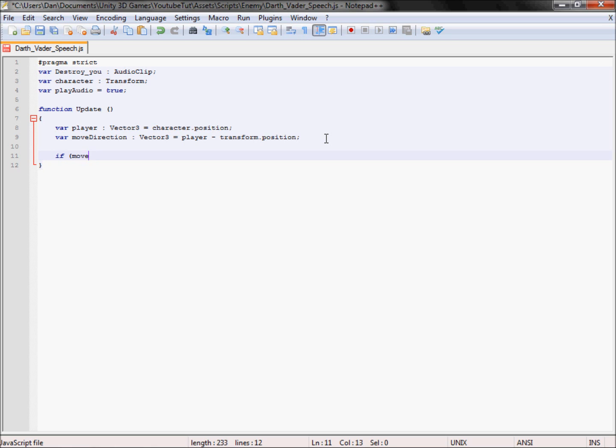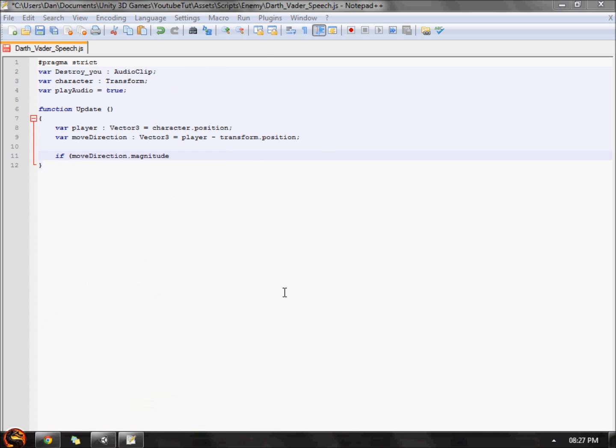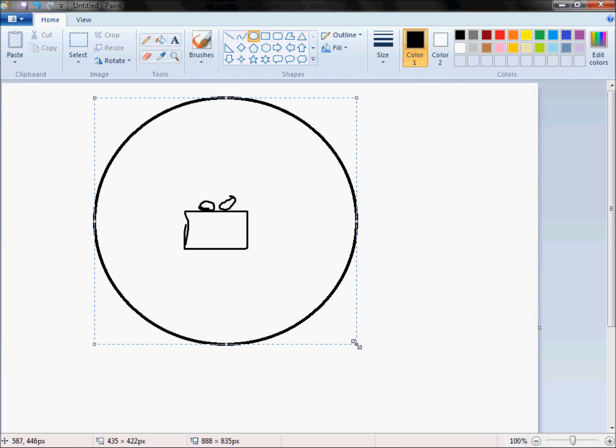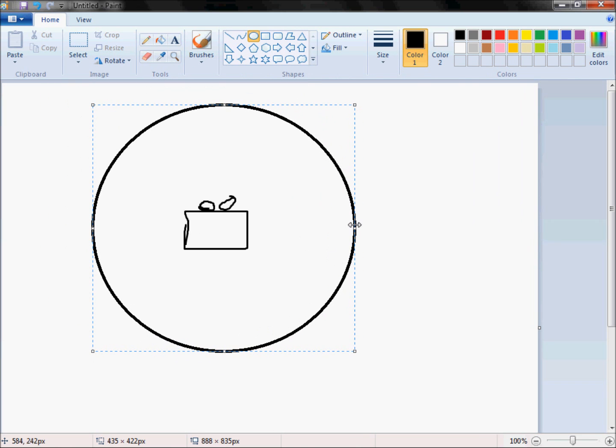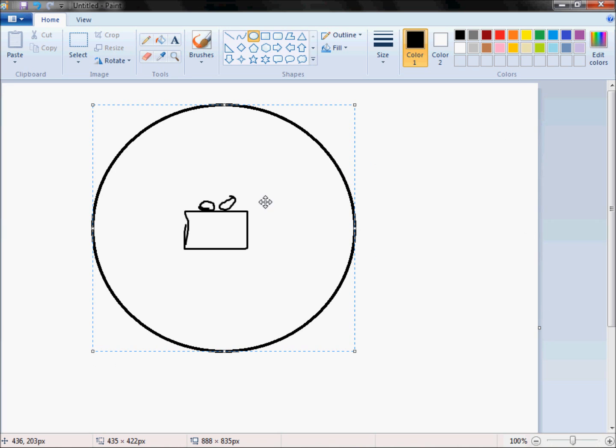If move direction, so that variable, dot magnitude. And magnitude, if I open up Paint, I'll show you, because a lot of people can't get their head around this. Say we've got our cube guy here, give some eyes or something, it's SpongeBob, I don't know. Every time it's created with a big sphere, like so. You can adjust this sphere, but this is the magnitude, this is a 3D sphere. So imagine our character with a 3D sphere around it, and say for our script we want to detect if our character's in that thing.